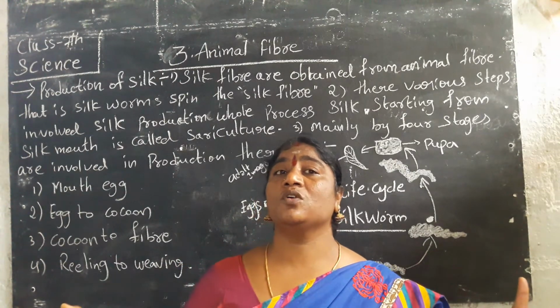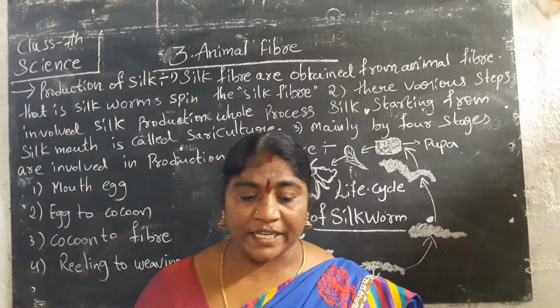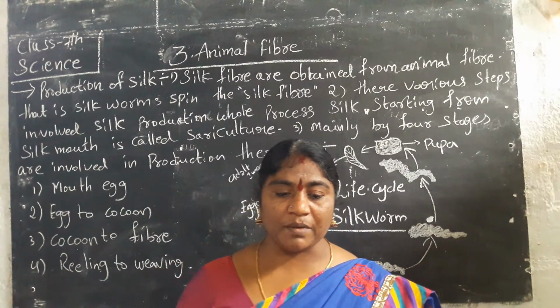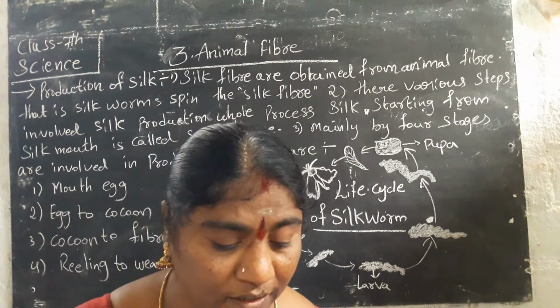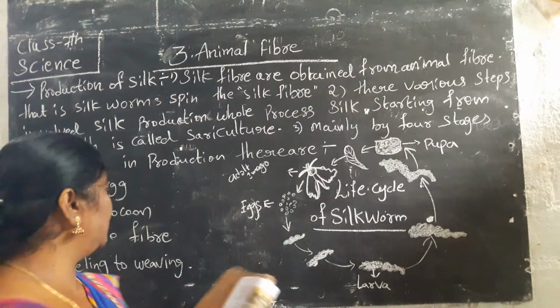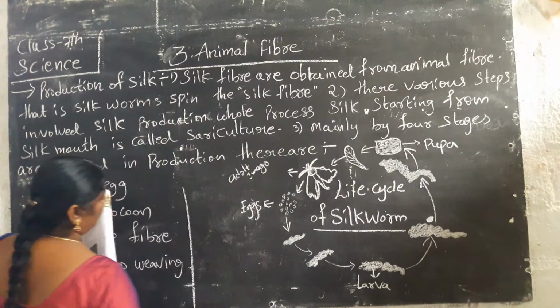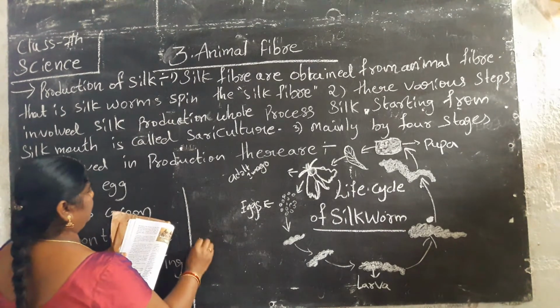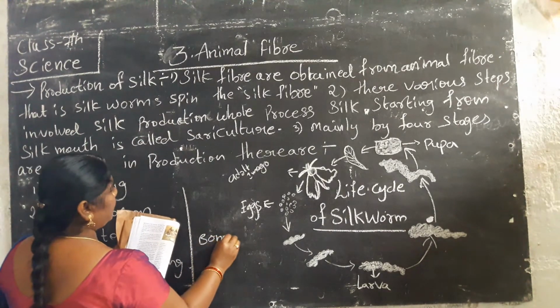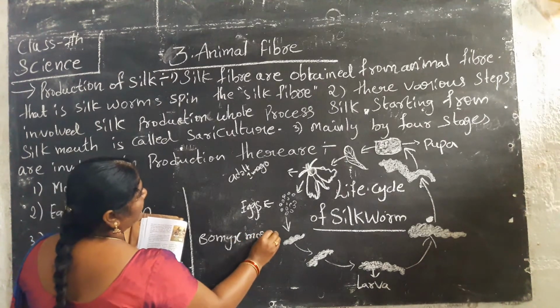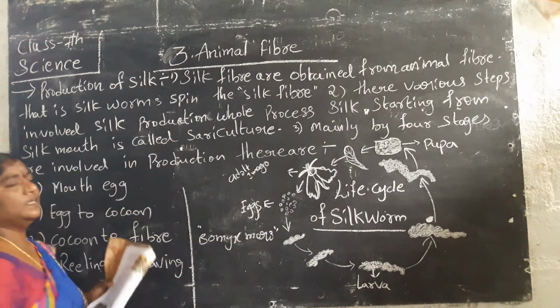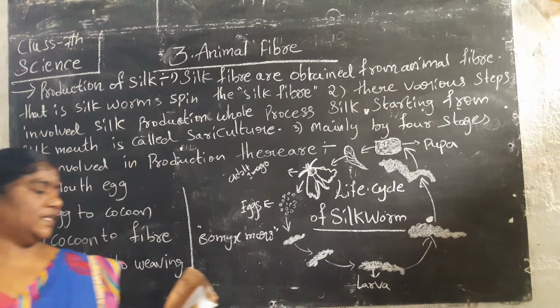These silkworms are also called chilukalu. What is the scientific name of silkworms? Bombyx mori is the scientific name of the silkworms.